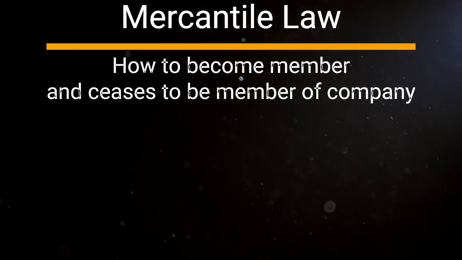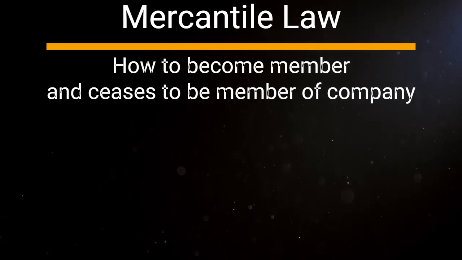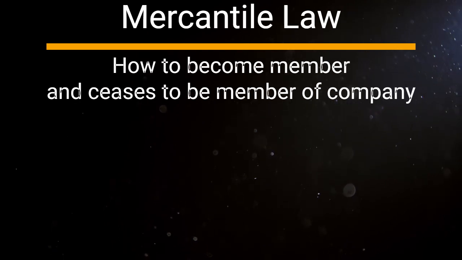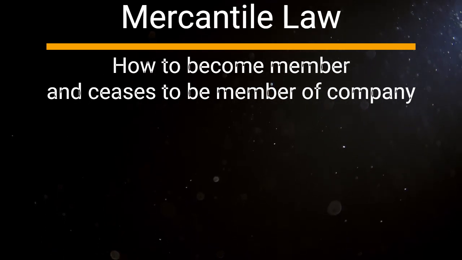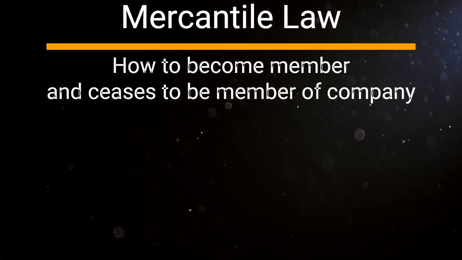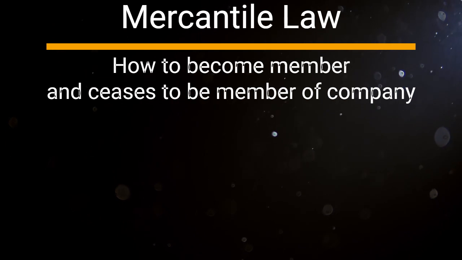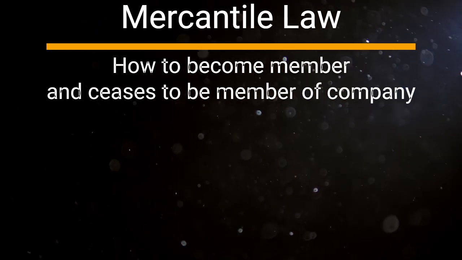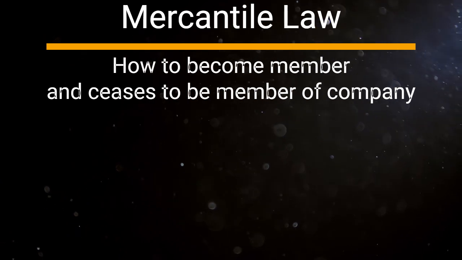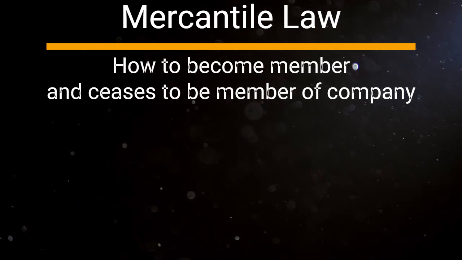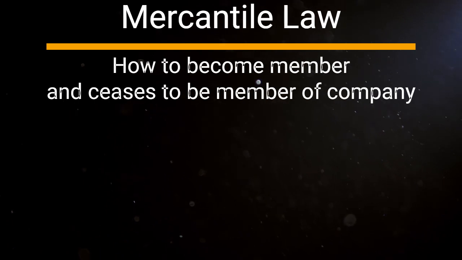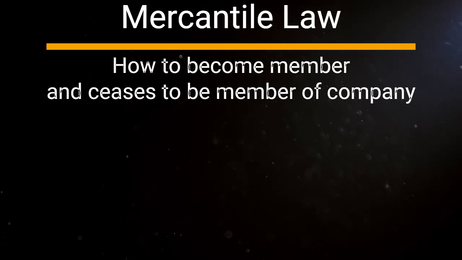Heading number 3. Types of companies. Companies are of 3 types which may be registered under the Companies Ordinance 1984. A company limited by shares. A company limited by shares is one in which the liability of its members is limited to the extent of face value or the amount of their shares. A company limited by guarantee. A company limited by guarantee is one in which each member gives a guarantee to contribute a specified sum to the company in the event of its being wound up.